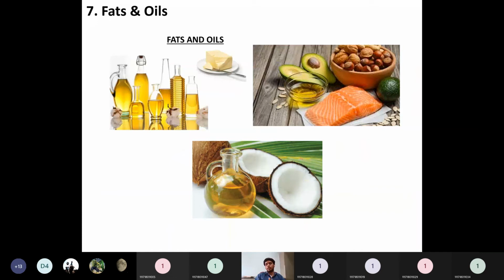Then fat and oil industries. Whatever seeds we can obtain from plants or animal sources will be converted using the oil extraction technique, which we discussed in the earlier units, so you can refer to that. Using some techniques, we prepare the oils for cooking or other purposes. So the fat and oil industry forms one part of this type of food processing industry.